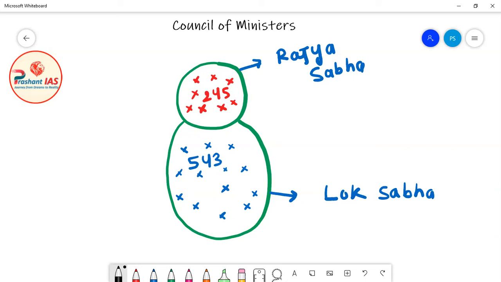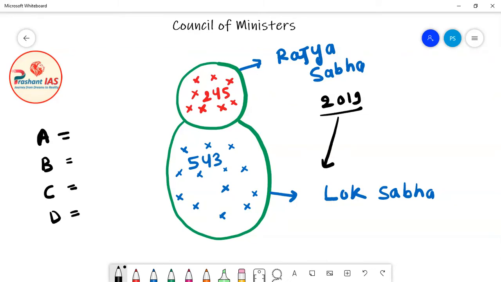First of all, let's suppose that in 2019 the Lok Sabha election took place. We all know that there are many political parties in India. For your understanding, here we will imagine some hypothetical parties. I will not take the name of any political party. So let's suppose there are four political parties: political party A, political party B, political party C, and political party D.